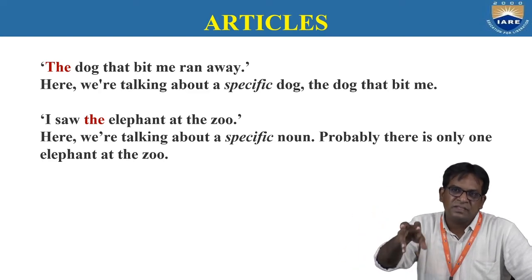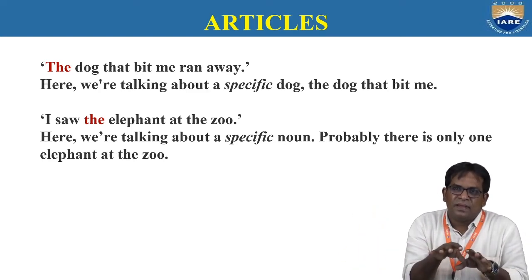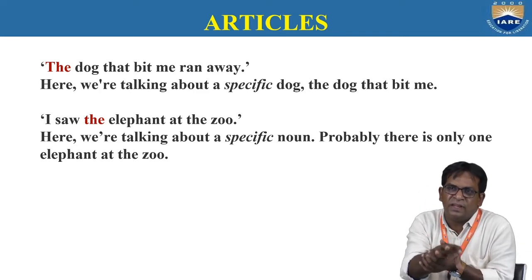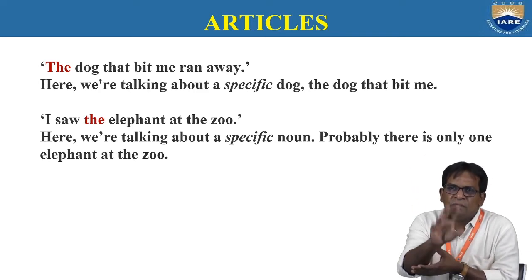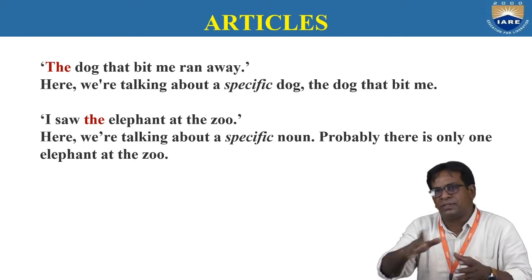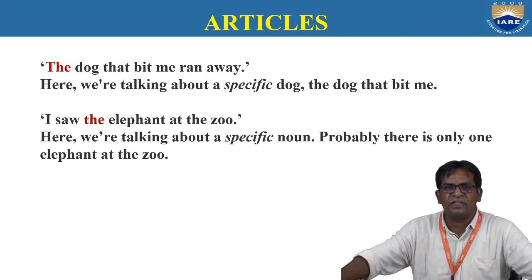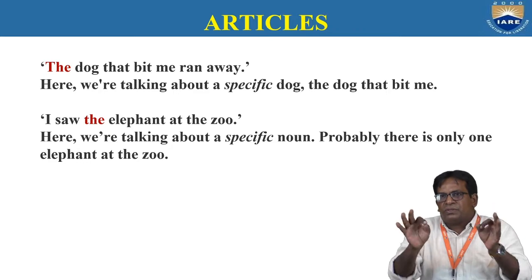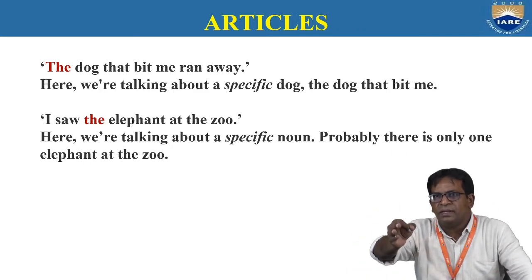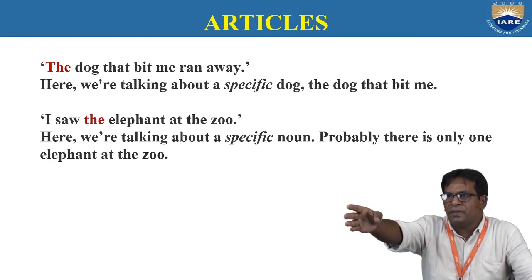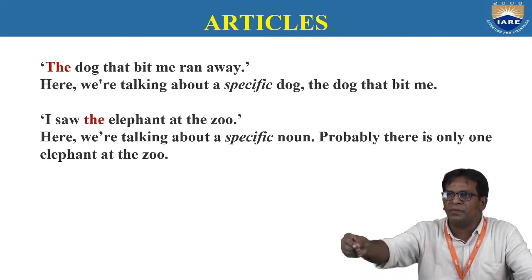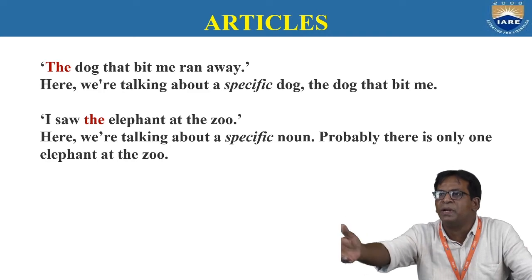So, this is very simple usage of articles. When you are specifying, use the definite article. When you are not specifying, use the indefinite article. Very simple logic. See this one. Bring me a book. You are talking very generally.